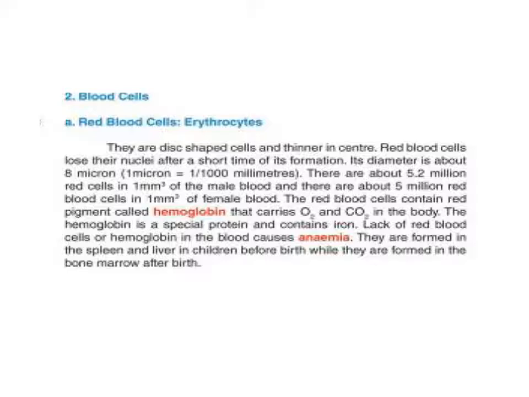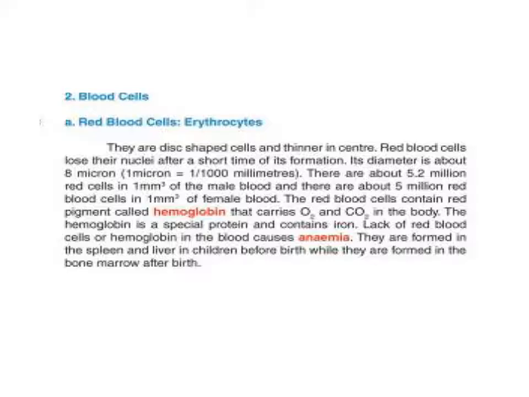The second type is white blood cells, and the corresponding name is leukocyte. The third type is called blood platelets, and the corresponding name of blood platelets is thrombocyte.